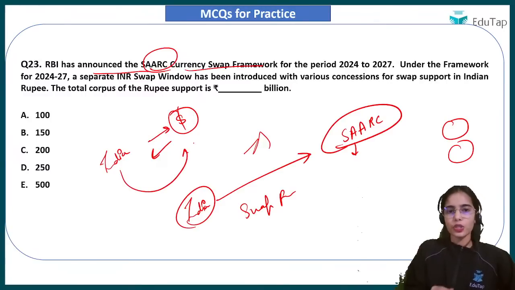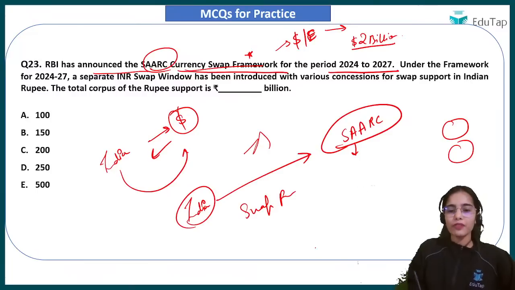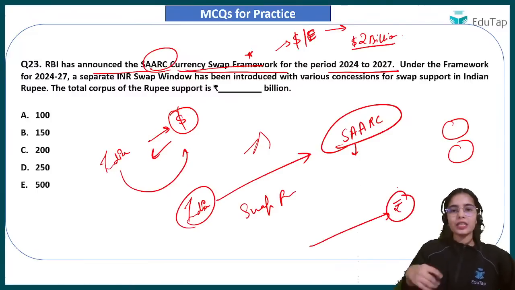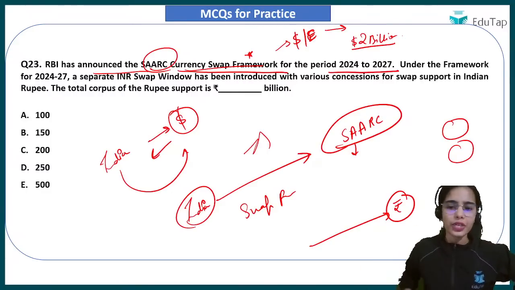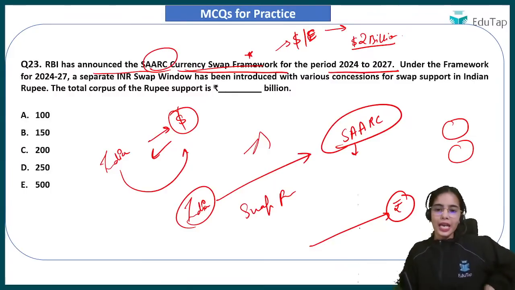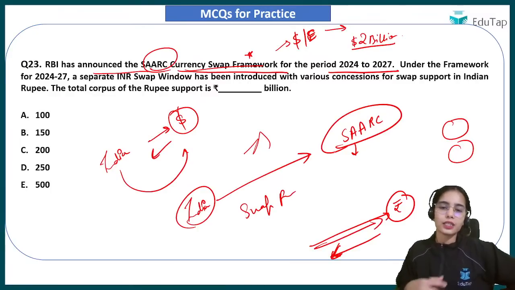The currency swap, that is the dollars or the euro that we are providing, is for the short term. This had the limit of $2 billion. Now it has been said that under the currency swap framework of 2024-27, we have brought a separate INR swap window where we are going to provide rupees to you. If you are in a balance of payment crisis, you can use your rupees to do transactions with us or with other countries. You can use the rupees for international transactions, and you can give us your currency and we will give you the rupees, and the INR swap window will be provided at very high concessions.